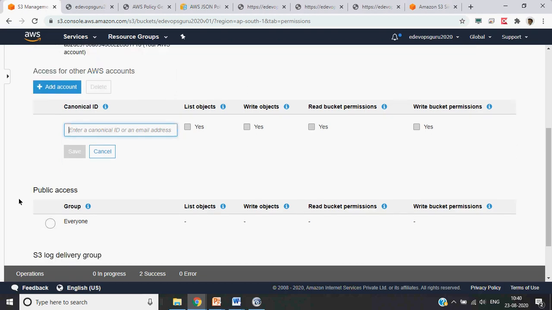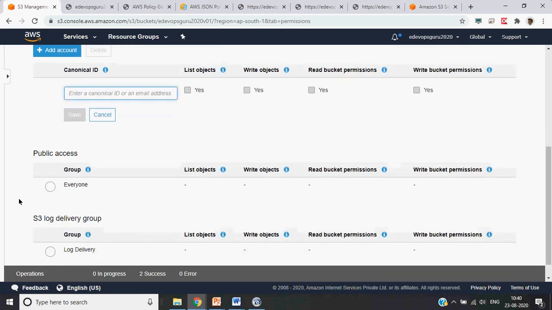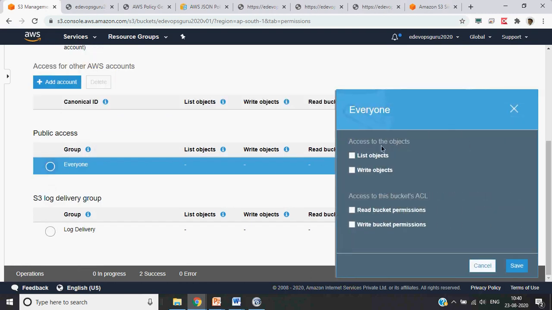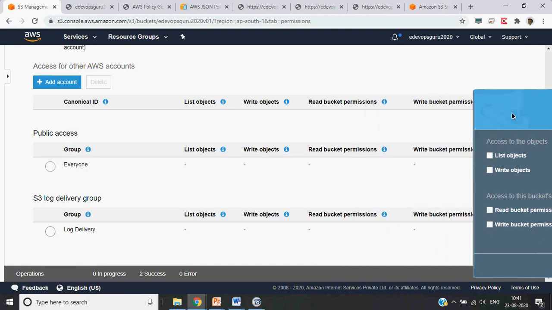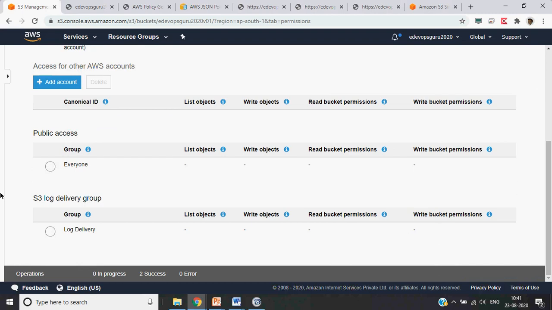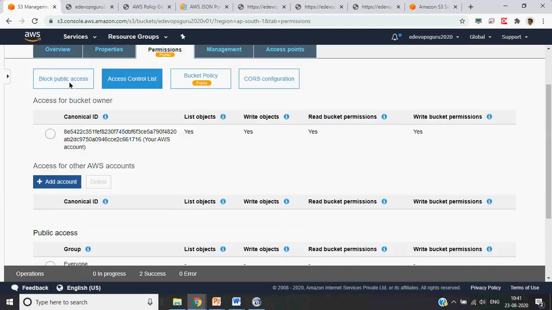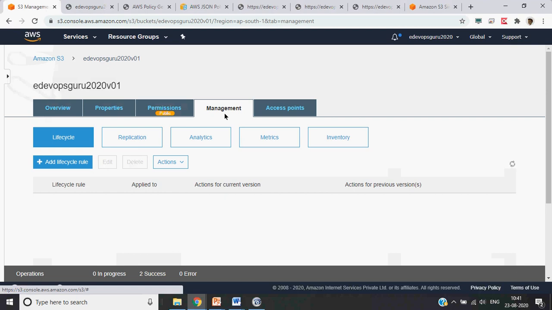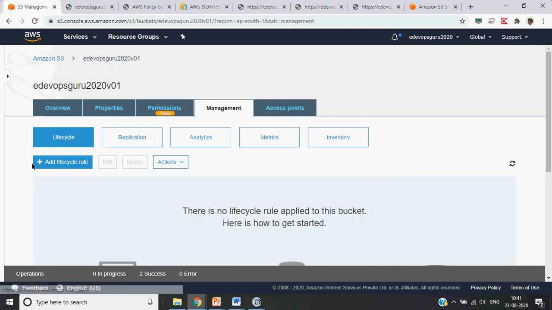Or otherwise, if you want to have a read access to everyone, so everybody should be able to read, write, or post, you can choose everyone. So what kind of operations can they do? They can only do the list. They can write objects. They can read bucket permissions, or those kind of things can be defined here. So those kind of things can be easily managed. You don't need to define a particular policy for that.